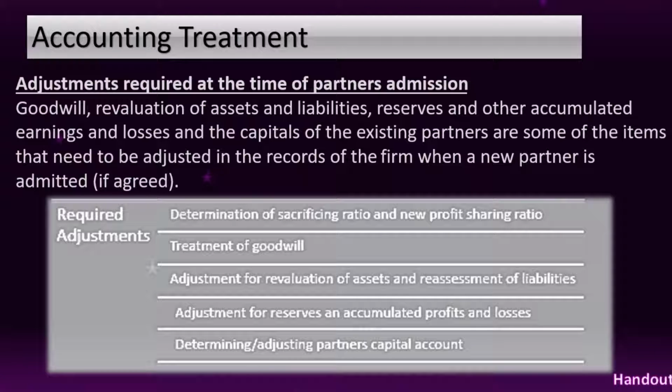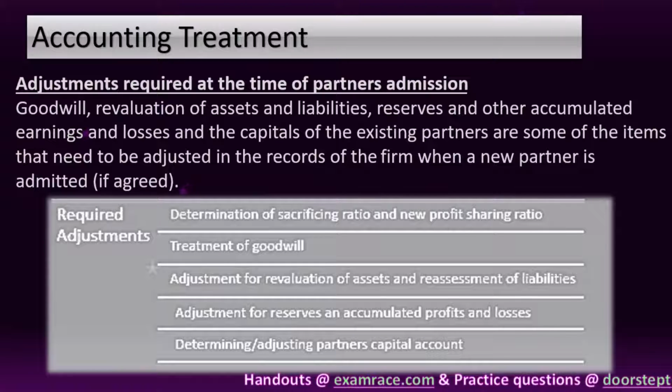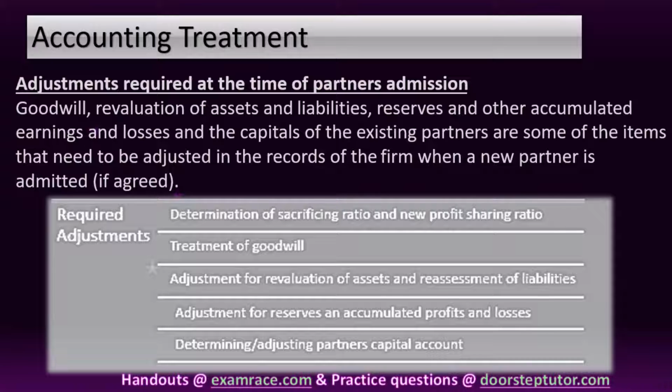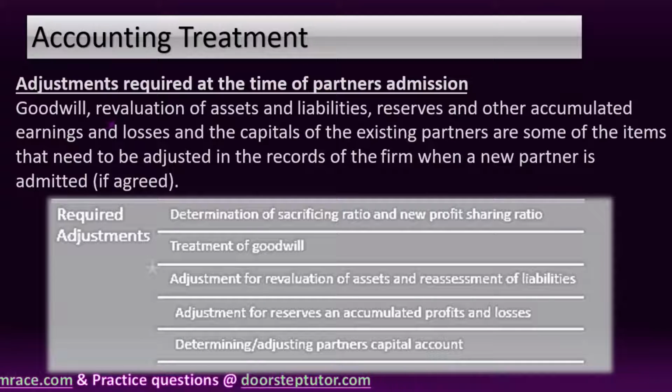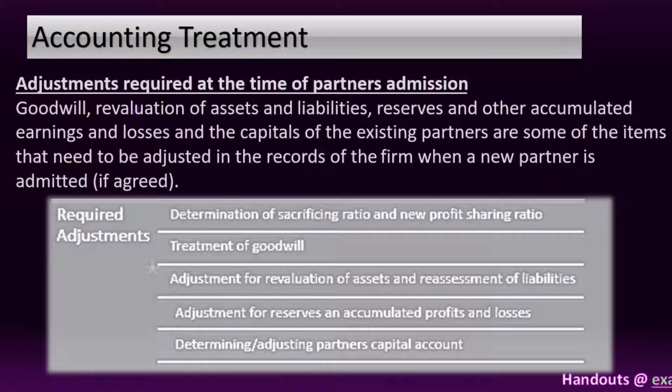Next one is treatment of goodwill. Goodwill is an intangible asset and belongs to its owner at a point of time. On the admission of a new partner, the goodwill of the firm belongs to the old partners. Now moving on to the next. Adjustments for revaluation of assets and reassessment of liabilities.